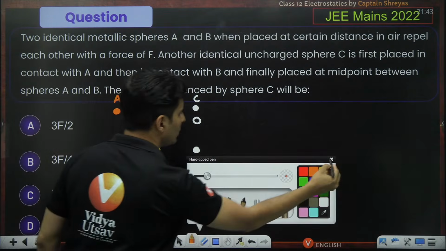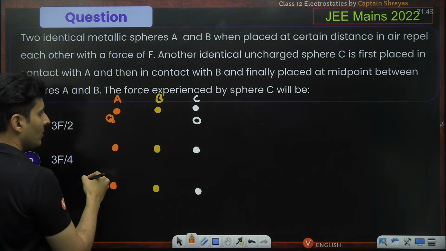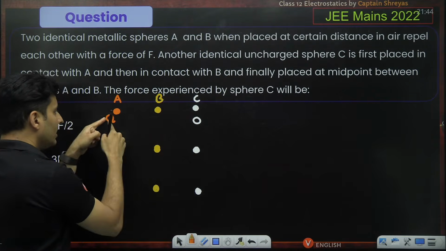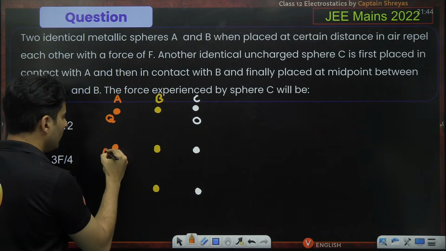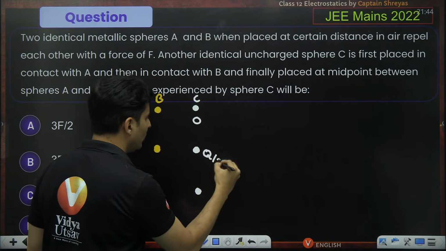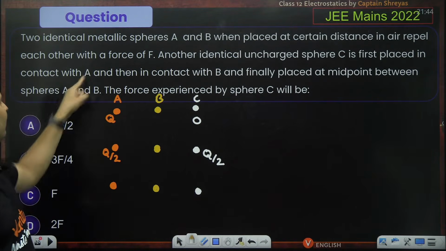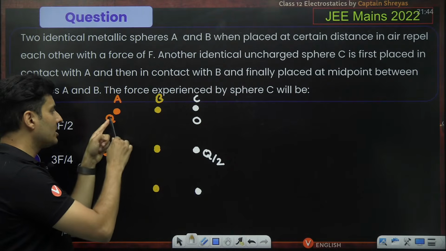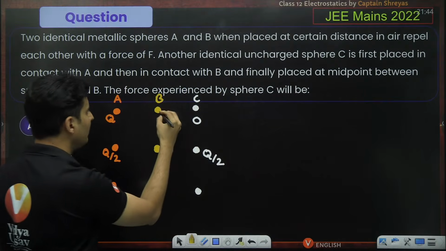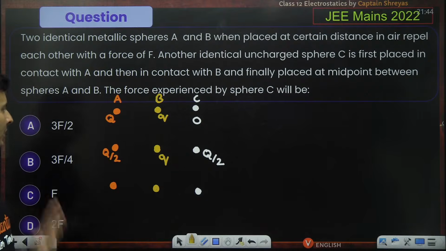So let's assume this guy has some capital Q charge. If you touch C with A, what will happen? This charge will get divided. So won't this become Q by 2? And on this guy, you will get basically Q by 2, guys. The moment you touch sphere C with A, this charge Q will get divided like this. What about this B sphere? It had some charge, which I don't know what it is. I'm just putting it as small q.